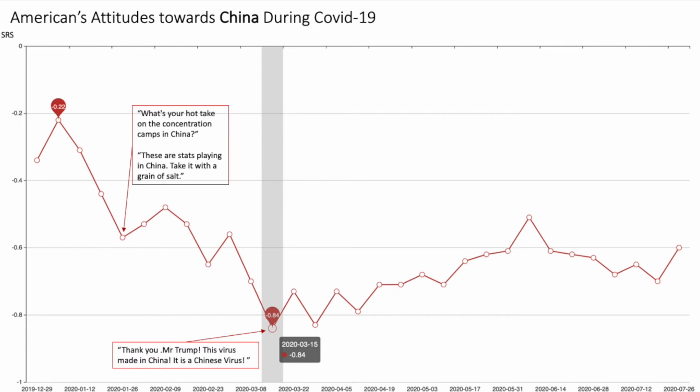In March, US President Donald Trump started to blame China for the coronavirus pandemic and called coronavirus the Chinese virus. This brought China's SRS to its lowest point as people started to follow the president to blame China. After that, the reputation scores gradually increased but still kept at a relatively low level.